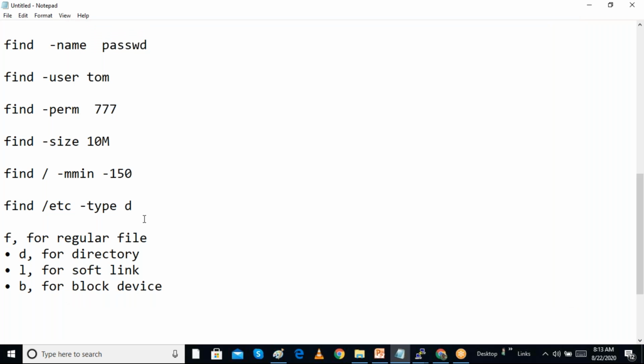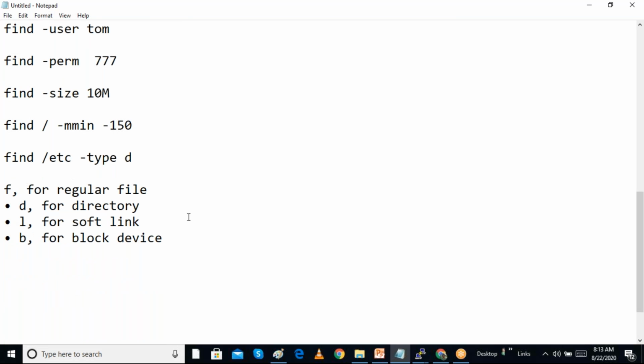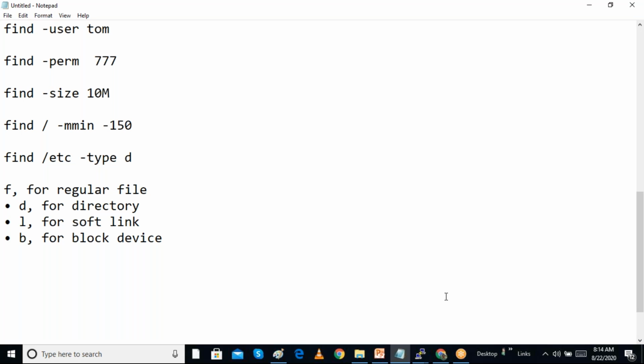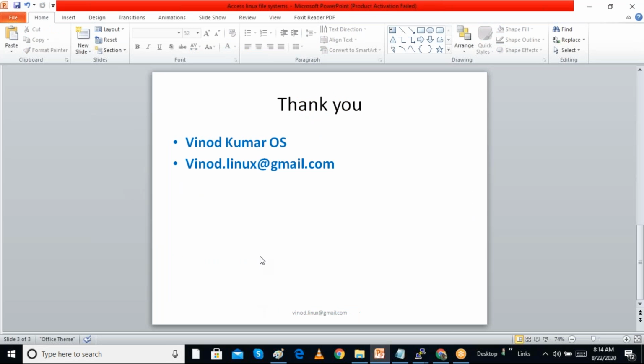These are important commands: the find command and the locate command we can use for searching, and we can give a lot of searching options. So in this session we discussed searching files.